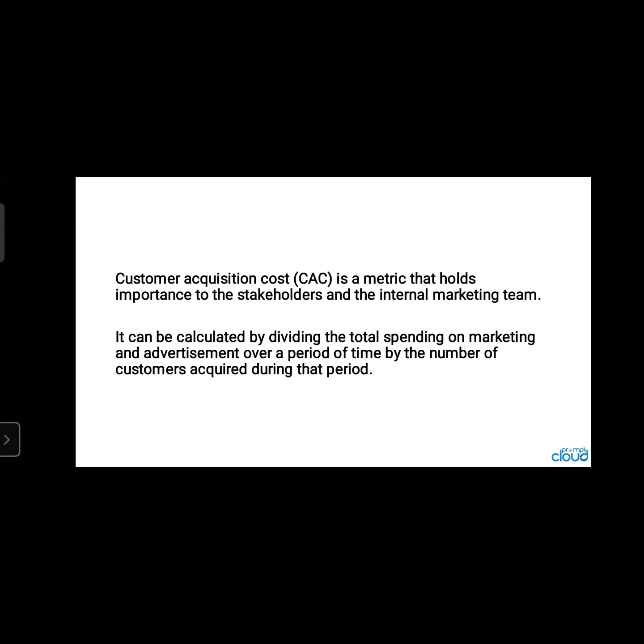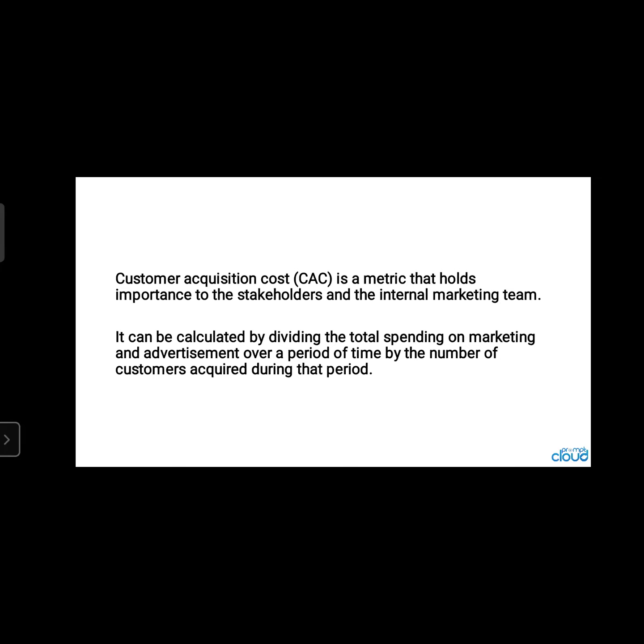When it comes to spending on marketing and advertising, it is around 90,000 rupees, divided over a period of time. What makes it a period of time? That may be 12 months. Then divided by the number of customers. If the number of customers is around 1000, 90,000 divided by 1000, how much does it come to? It is equal to 9,000.